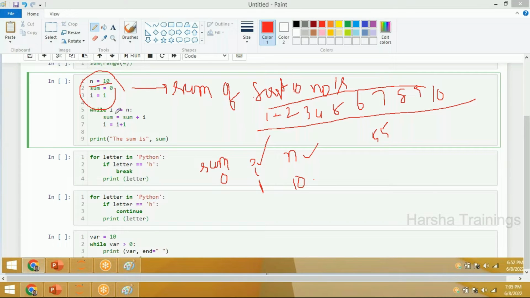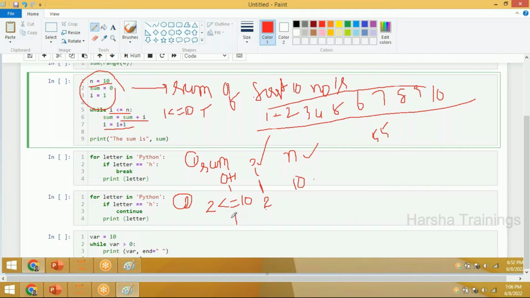Now, I'm checking the condition: while i is less than or equal to n. What is the meaning? 1 is less than or equal to 10. Is it true? Yes, it is true. Then sum equals sum plus i. Earlier sum equals 0. Now sum plus i, that is 0 plus 1, equals 1. Then I am incrementing i plus 1, so now i will become 2. After the first iteration, sum will be 1 and i will become 2. This is the first iteration. In the second iteration, now 2 is less than or equal to 10.